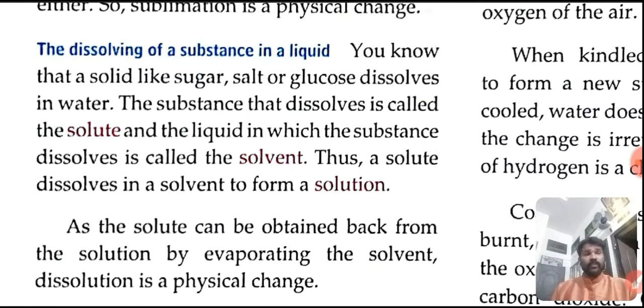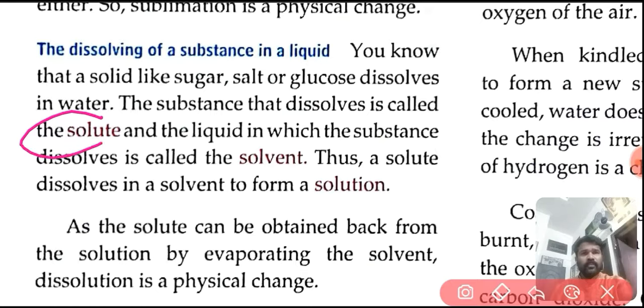The substance that dissolves is called the solute, and the liquid in which the substance dissolves is called the solvent. We had already discussed this in previous classes. Here, in the case of sugar, salt and glucose, the solutes are sugar, salt and glucose.